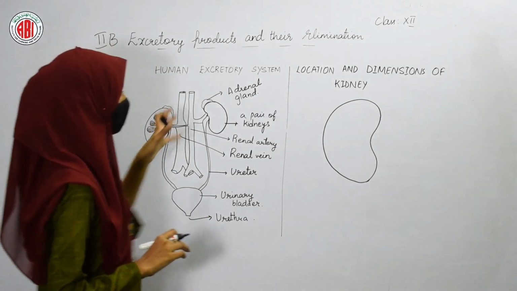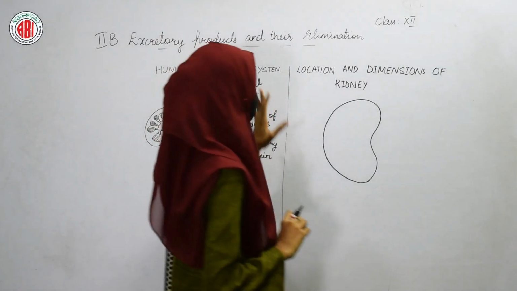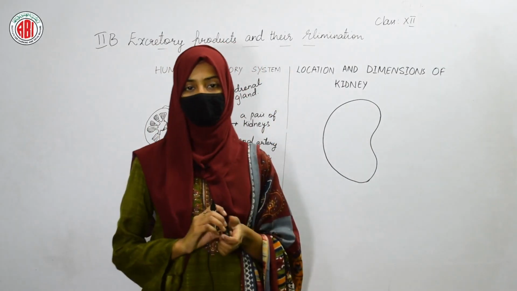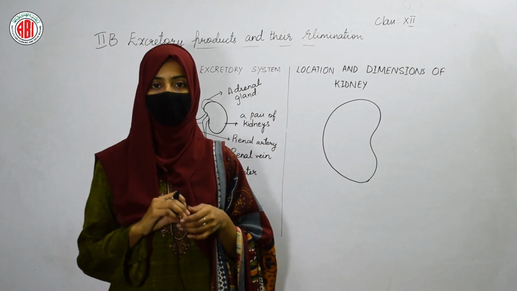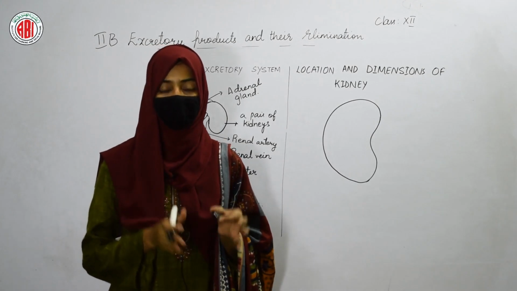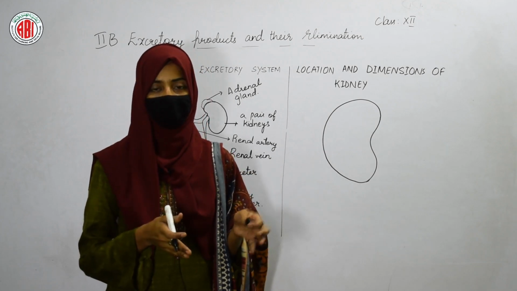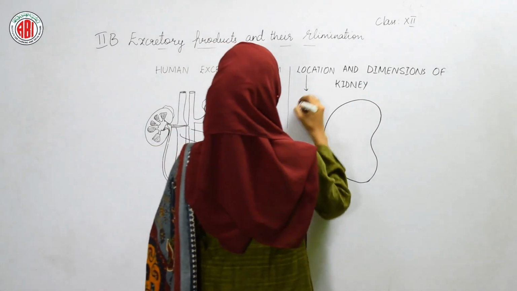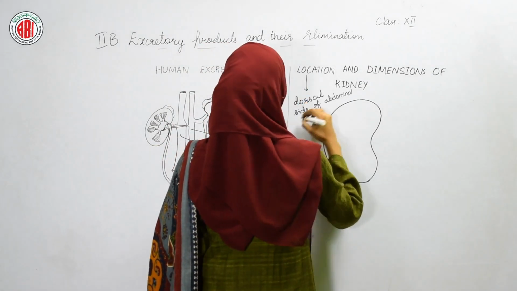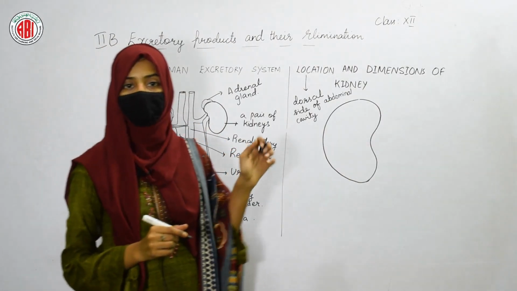Let us move to the other topic, that is, location and dimensions of the kidney. So where do we find the kidney? Where are the kidneys located? Our kidneys are located in the abdominal cavity, not just beside the stomach or below the intestine, but located in the dorsal side of our abdominal cavity. In the dorsal side of the abdominal cavity, you can find your kidneys.